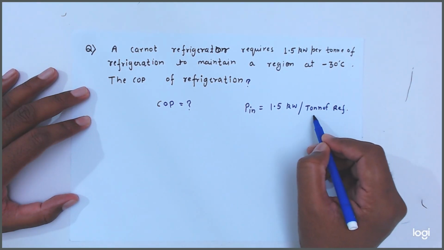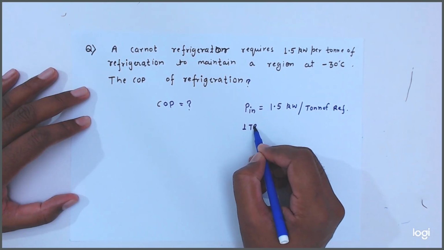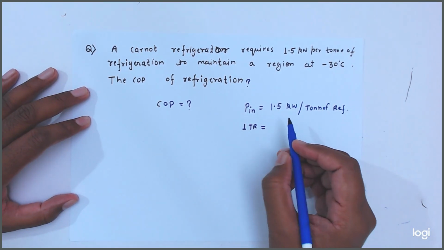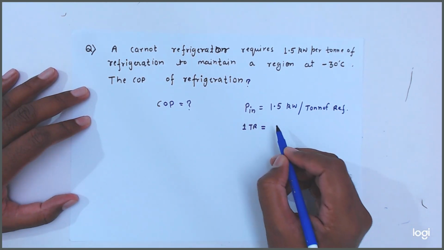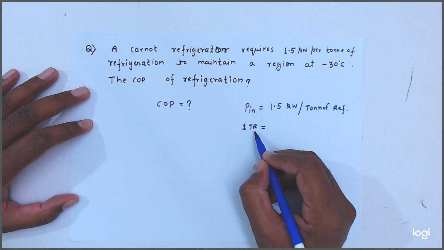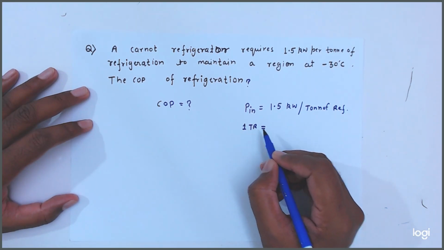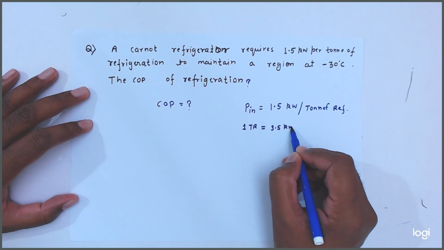Okay friends, so what is the 1 ton of refrigeration? 1 TR, 1 TR value equal to how much friends? So we know that 1 TR or 1 ton of refrigeration equal to 3.5 kilowatt.